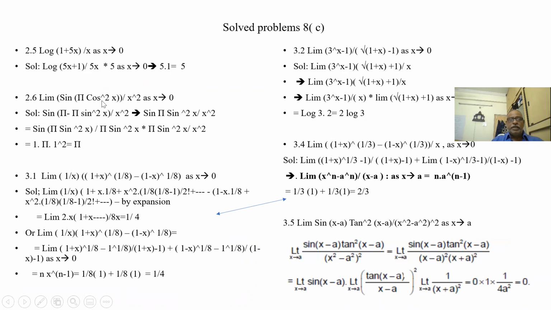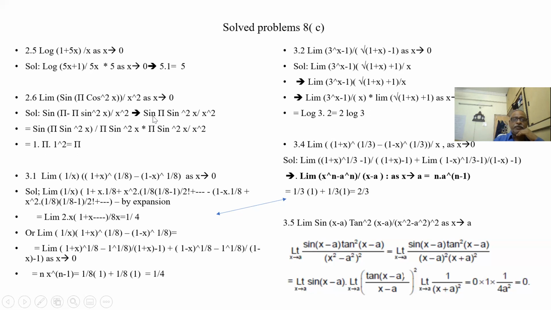Now sin(pi cos square x) by x square as x tends to 0. So cos square x is 1 minus sin square x. So this can be written as sin(pi minus pi sin square x) by x square.